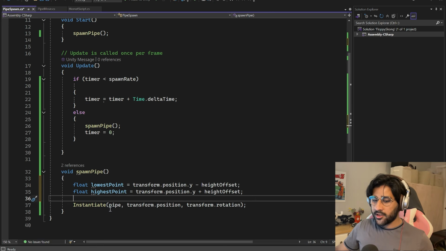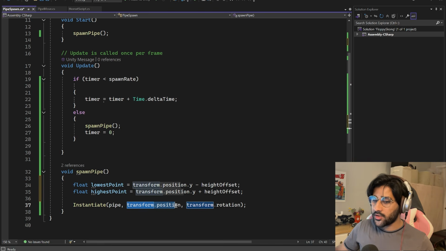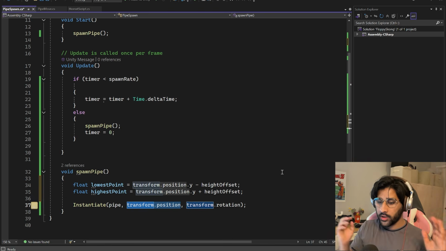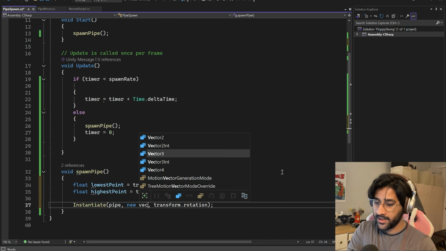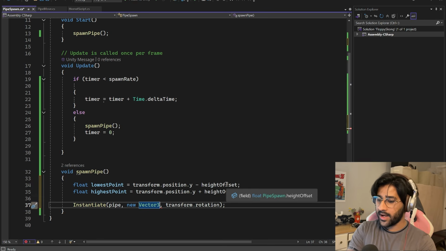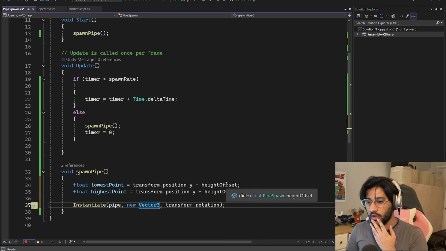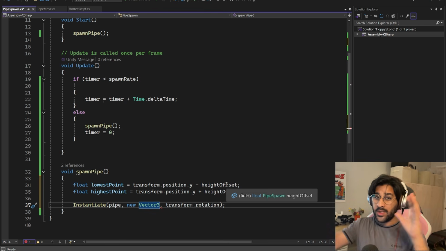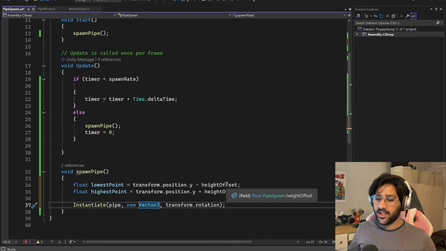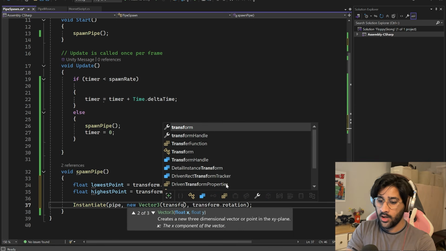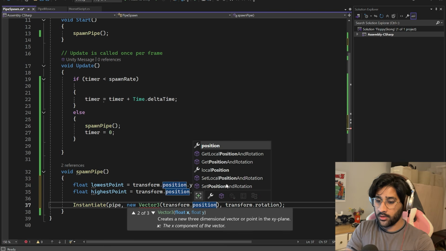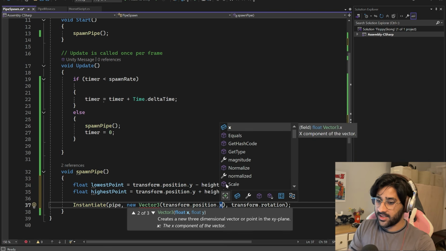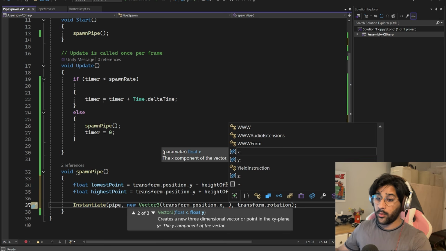Now in the actual spawner function, we can replace the position where it's spawning from the original one to a new one. And apparently when you're defining a new position, you have to write new Vector3, and now we give it x, y, and z. The reason we have z, by the way, I didn't mention it in the video yet, is because it's a 2D game, but Unity treats everything as a 3D world anyway. So z will just be 0, but it has to be specified. For the x, we want it to be the same, so we'll just go transform.position.x, same as the spawner. For the y one now, we'll give it a range.